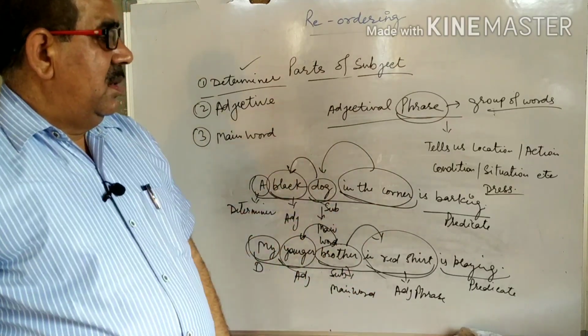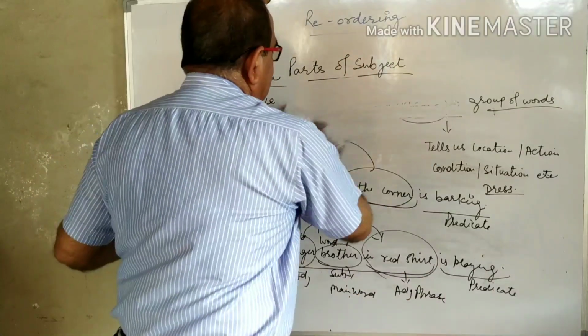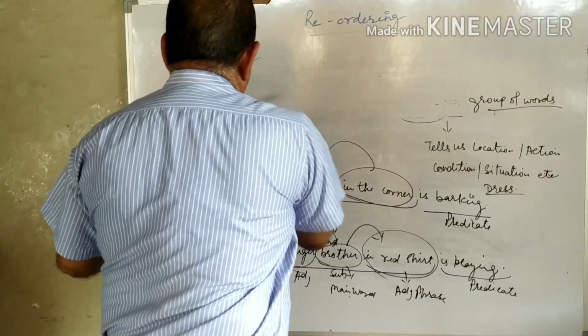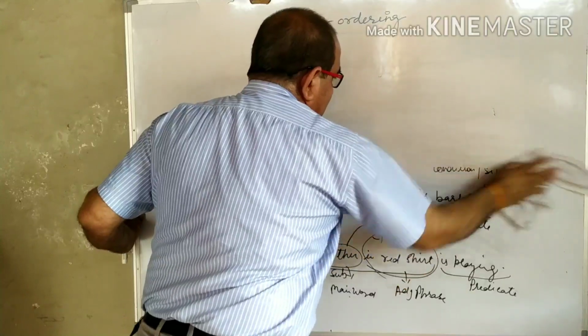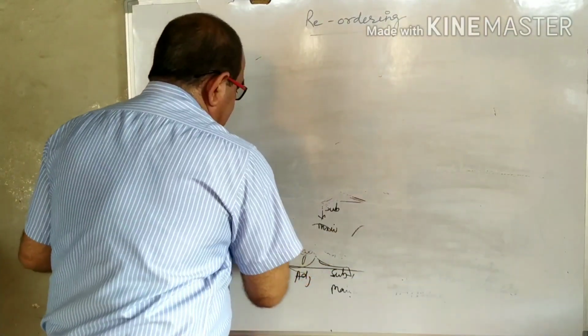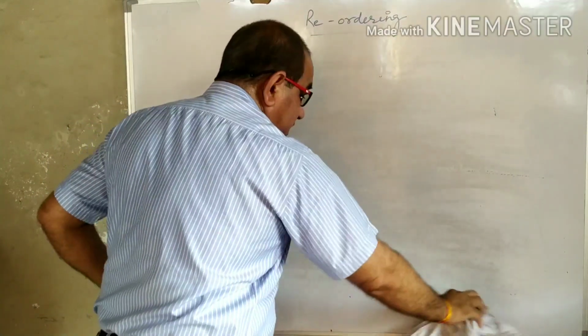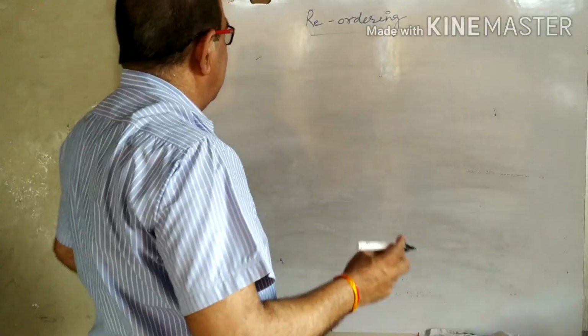Now we have studied all four parts of the subject, and all four parts of the subject have their particular sequence or order in the subject.